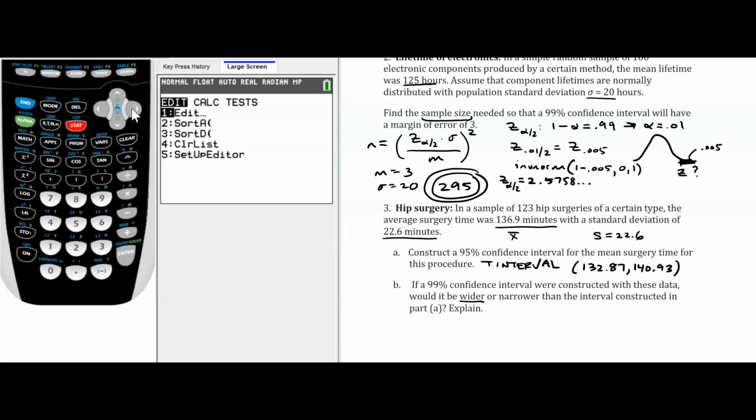So we'll go back to stat, tests, go down to number 8, and this time we are going to change the C level to 99. We press calculate, and we can confirm that we get a wider interval. We can see that our interval becomes 131.57 up to 142.23.